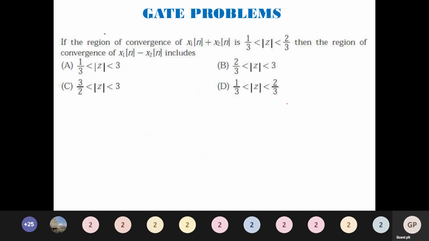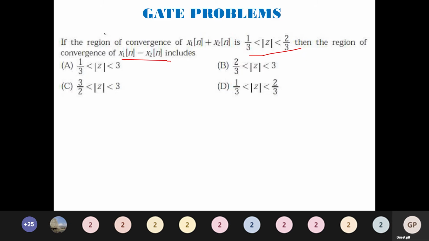The region of convergence of x1 of n plus x2 of n is 1 by 3 less than mod z less than 2 by 3. Then the region of convergence of x1 of n minus x2 of n includes what? For this case, you should know one statement. Please try to note it down. The ROC of addition or subtraction of two functions x1 of n and x2 of n is R1 intersection R2.